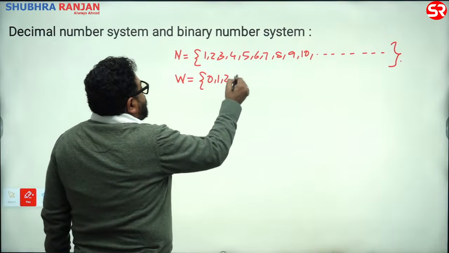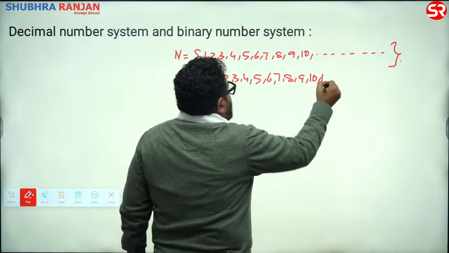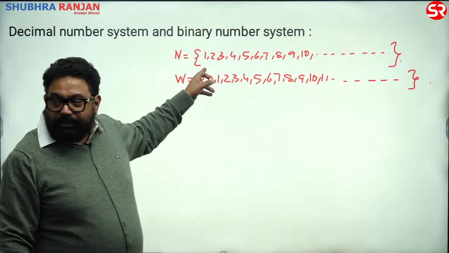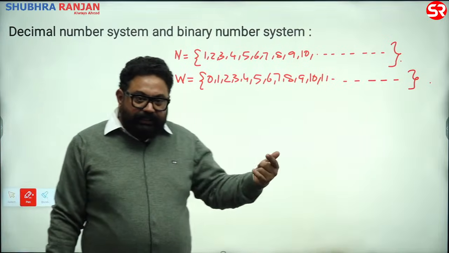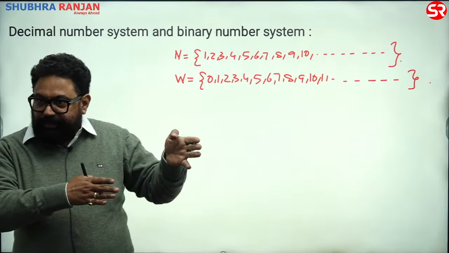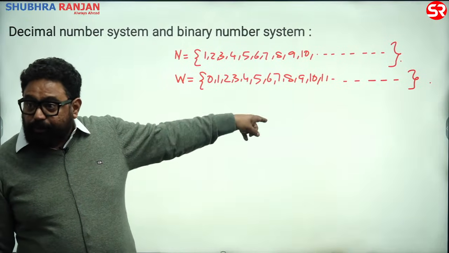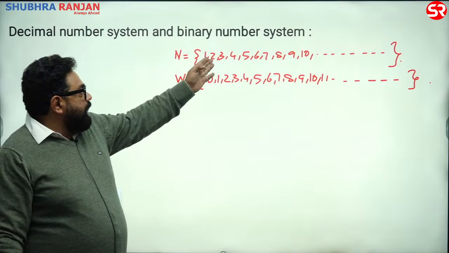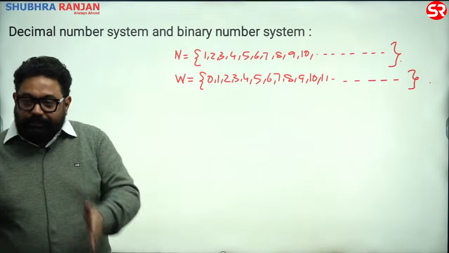0 1 2 3 4 5 6 7 8 9 10 11 and infinity. ये जो कर्ली ब्रैकेट्स है ना बच्चों, ये क्या होता है? सेट. तो जब भी हम लोग सेट लिखते हैं, we write 1, 2, 3, 4. So it's a representation of elements. All right. So if I write 1, 2, 3, which means I don't want to write 1.1, 1.2 and so on. All right. So in second case also, natural numbers में you add 0, you get whole numbers. Again, no fractions, no decimals, 0.